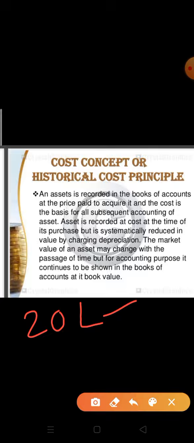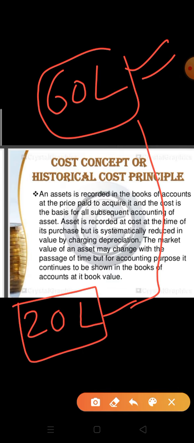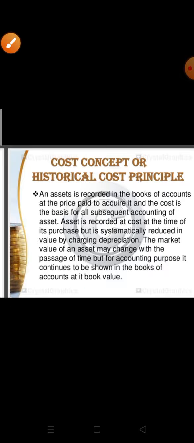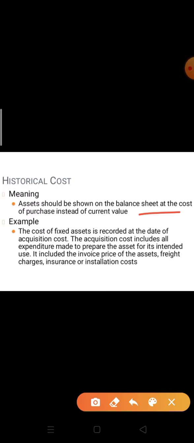If 2 years later the market value of the building shoots up to 60 lakh, this is the market value and this is the book value which we have recorded. The increased value, 60 lakh, will not ordinarily be recorded in the books of account. Why? Because historically we have recorded this value, not 60 lakh, because this is the current market value. This is the historical concept. Assets should be shown on the balance sheet at cost of purchase instead of current value.